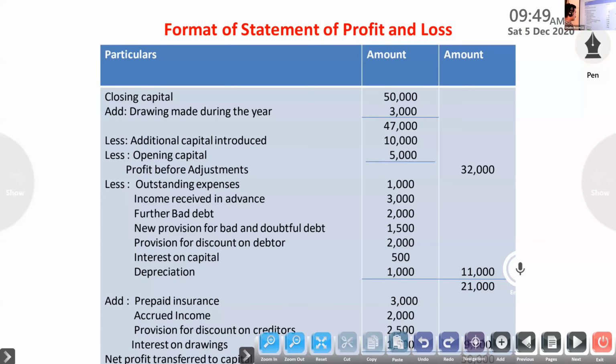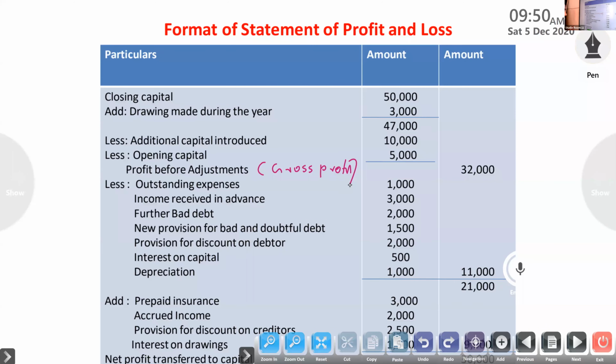To find out the closing capital, what we are doing? Less we are doing. Here we have to add. If additional capital add we are doing, then here less. So closing capital add drawings, less additional capital, then less opening capital, then we will get profit before adjustment, gross profit.